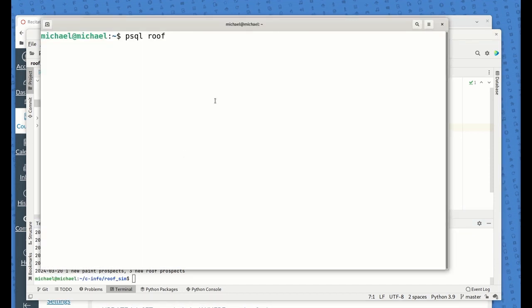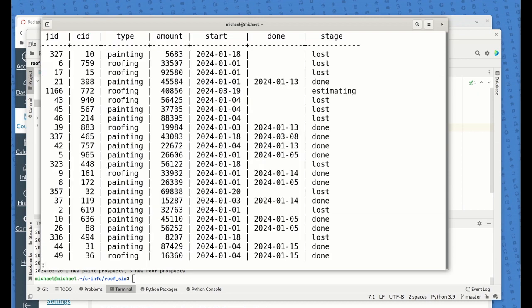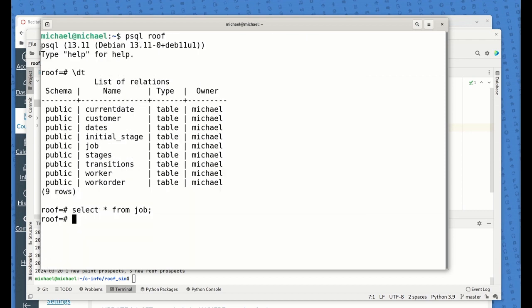Okay, so after running that simulation, let's take a look at the database state here. So of course we have the data, the tables there. So let's look at the jobs. There should be a fairly large number of jobs here. So select star from job. There's a whole bunch here, but basically let's order it by start date.